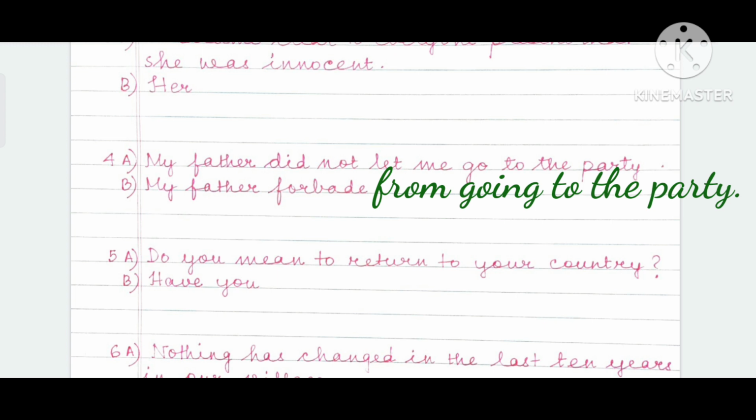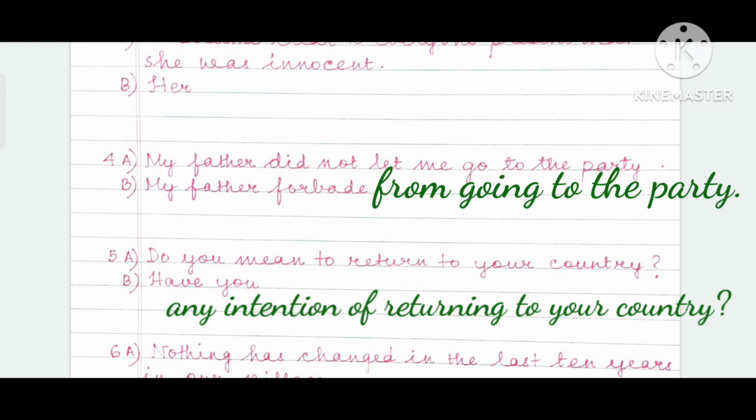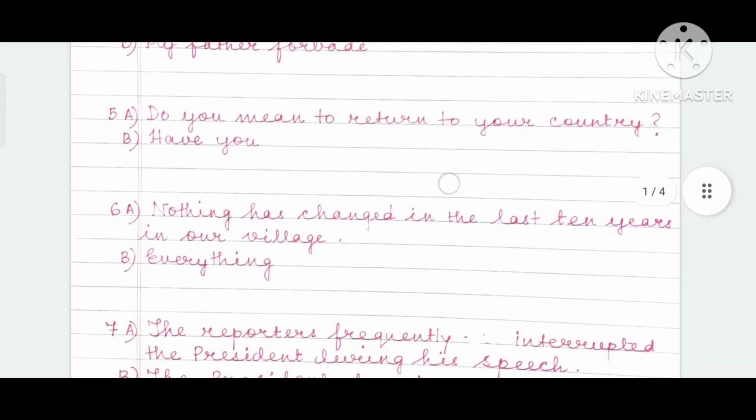Do you mean to return to your country? An interrogative sentence. Have you? So if you're starting with "have you," this will also be an interrogative sentence. Have you any intention of returning to your country? Question mark. Do you mean to return becomes have you any intention of returning to your country? And you must put the question mark, otherwise the answer will be incorrect. So these are simple things, punctuation, which you need to remember in order to get your answers correct.